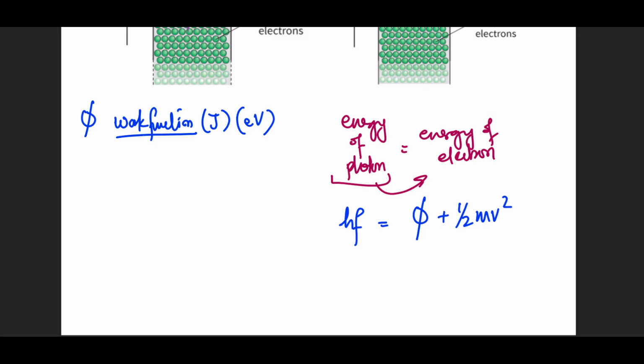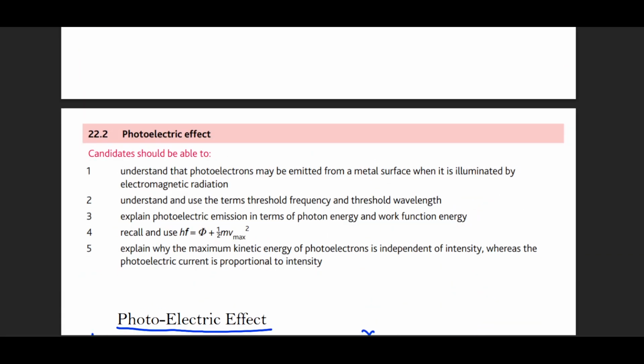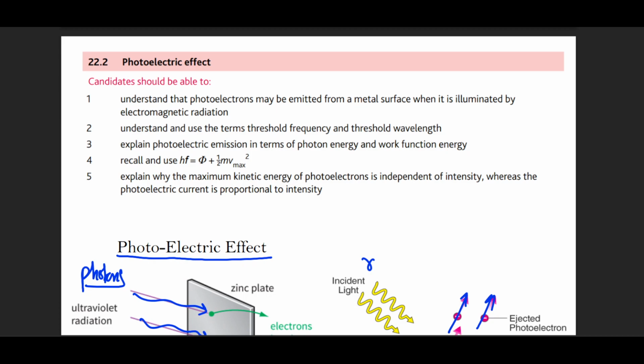All right. So going back to the syllabus, let's see what we've covered. We see that a metal will release electrons. We understand the terms threshold frequency and threshold wavelength. We understand how photon energy and the work function are linked. We understand this equation as well: photon energy compensating for the work function, and extra energy translating into kinetic energy. Now, the last point is going to require a bit of detail and discussion. That will be the last part of this lesson.